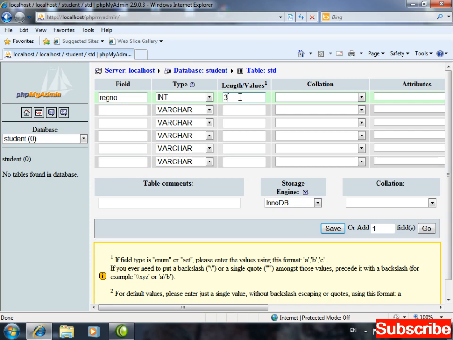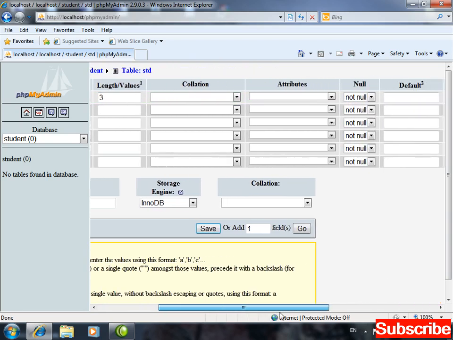If instead of 3 I write 4 here, what does 4 represent? Starting from 1 up to 9999, four 9s. The first record, second, 3rd, 4th, 5th, 6th, 7th, 8th, and the last record will be 9999, right? Okay, so I'm selecting 3 here. Again, move forward.